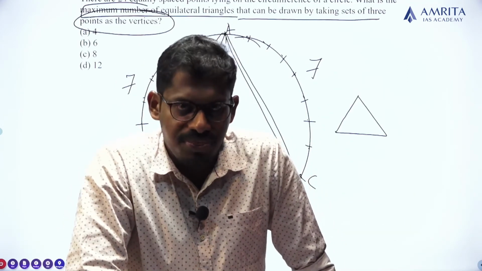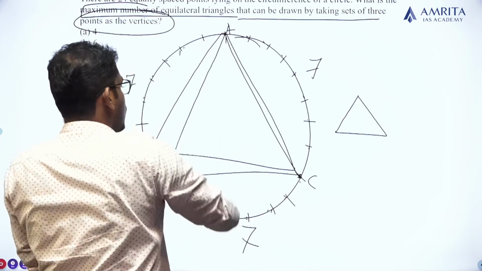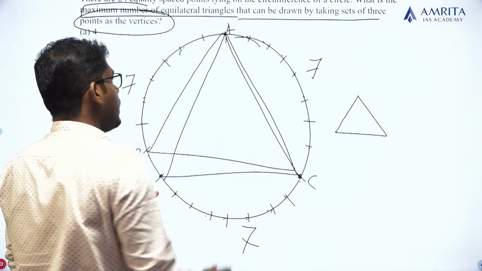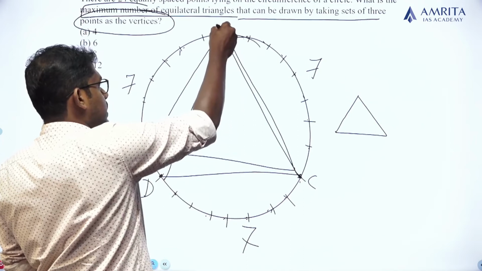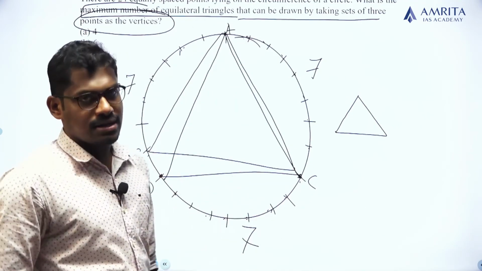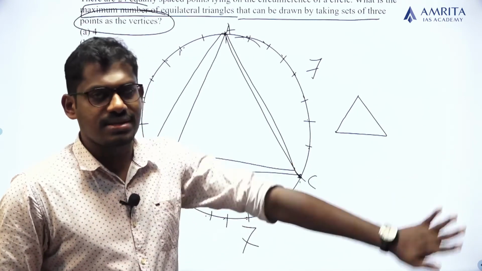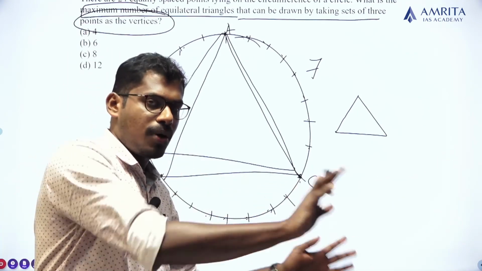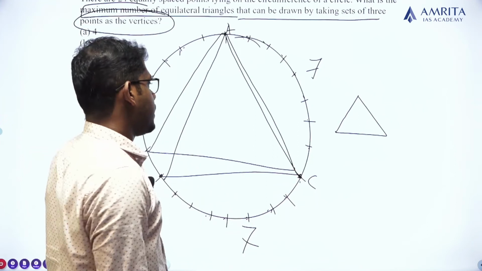the same, which is 7. Okay, so this is already selected, and I cannot choose the point A with any other points other than D and C. So these 3 points are already selected, which is not possible for any other case.